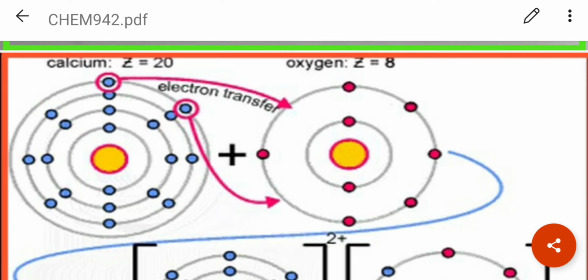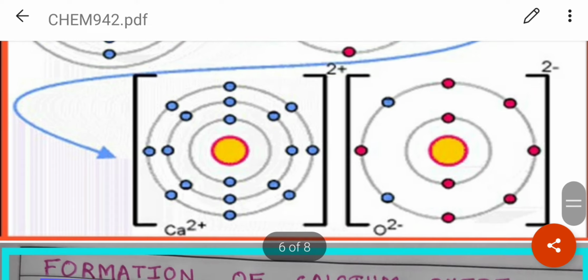And how can oxygen be stable? Now you see, this is the electronic configuration of oxygen, 2 electrons in the K cell and 6 electrons in the L cell. So oxygen will become stable if it gains 2 electrons. What happens is that calcium loses those 2 electrons, which are gained by oxygen to form the oxide ion. You can see here.